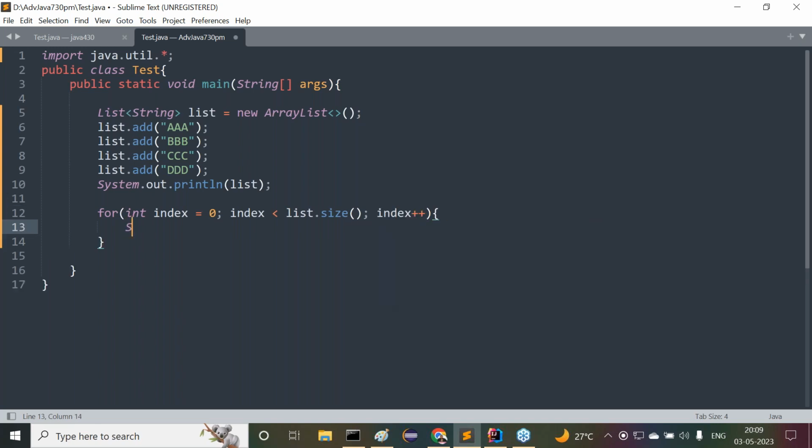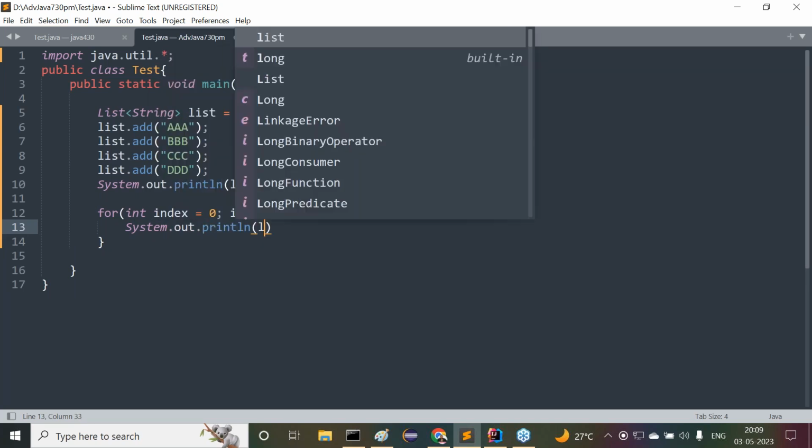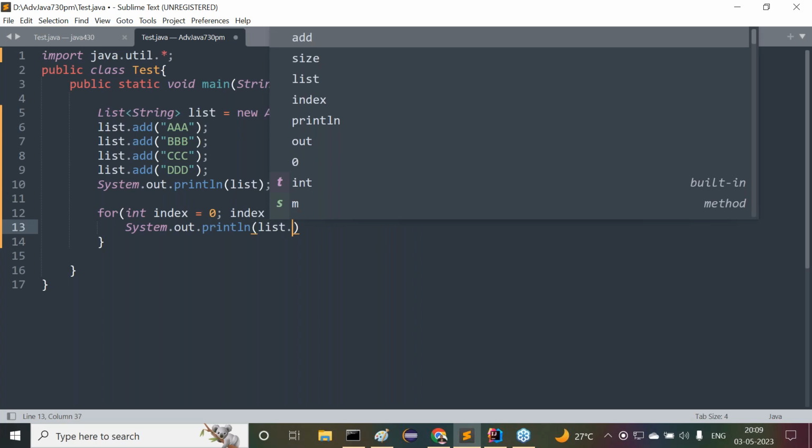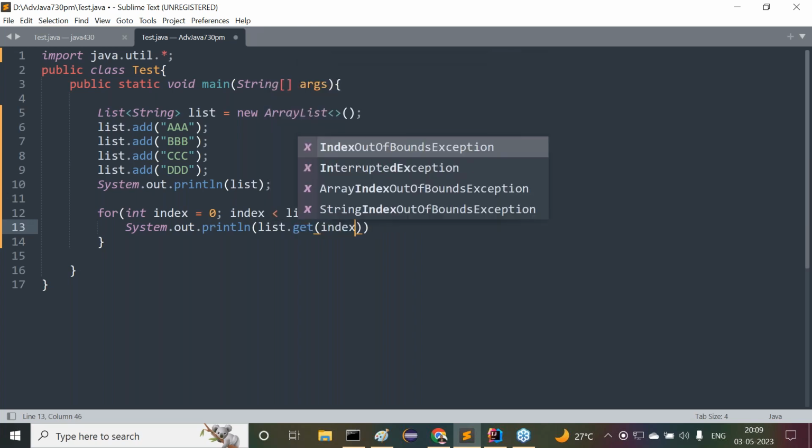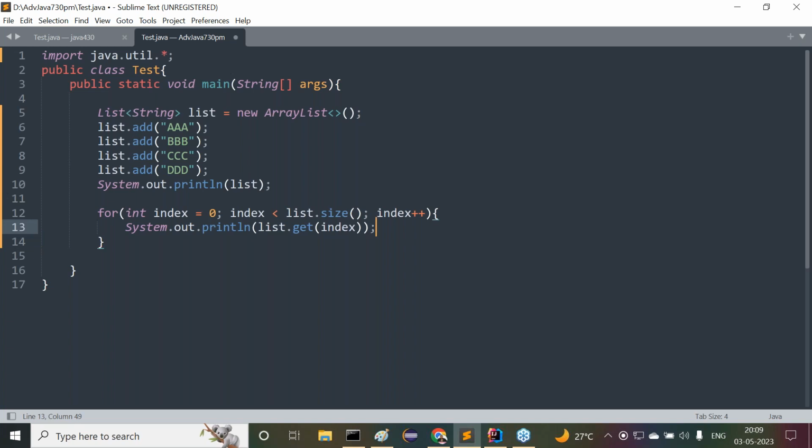Then here, System.out.println of list.get of index. What method have we used to get the data? get of index. This is the 0th index, first index, second index, third index. The 0th index value is A, the first index value is B, the second index value is C, and the third index value is D. Like this, we are able to get all values.